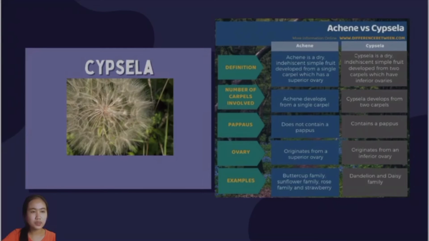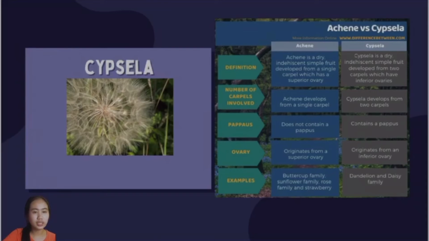The last one is the cypsela. Achene and cypsela are basically the same, and we can differentiate them based on a few characteristics. The achene is a dry indehiscent simple fruit developed from a single carpel which has a superior ovary, while the cypsela is a dry indehiscent simple fruit developed from two carpels which have inferior ovaries. And the achene developed from a single carpel, while the cypsela developed from two carpels.